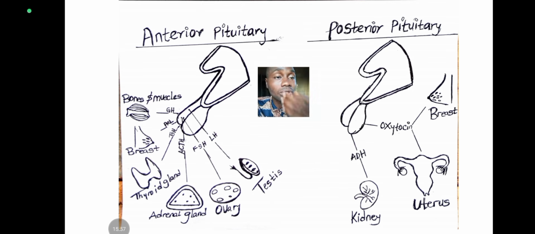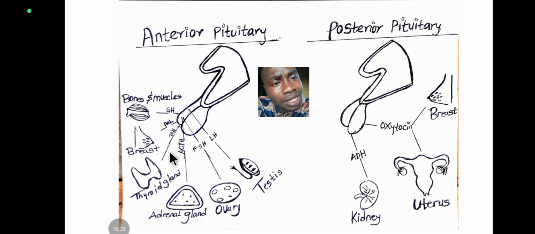You also have another one, growth hormone releasing hormone. Growth hormone releasing hormone is a hormone that forces the parts of the pituitary that are involved with growth, or the hormones in the pituitary that are growth hormones, to be released. Once it's released into the bloodstream, it forces every gland that is involved in the release of growth hormone to release their hormones.